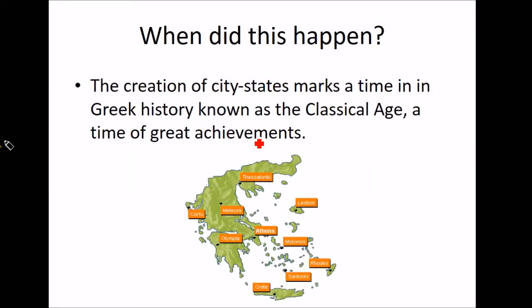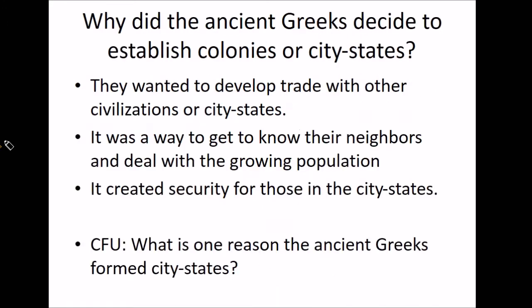All right, when did the city-states happen? The creation of city-states. We're still on the first page at the bottom. Creation of cities marks a time in Greek history known as the Classical Age. Classical just means like the best times. So think about the best times in Pittsburgh, and that would be the Classical Age of Pittsburgh. Is there such a thing? A time of great achievements. All right, classical. So go ahead, turn the page. Let's get to the next one.